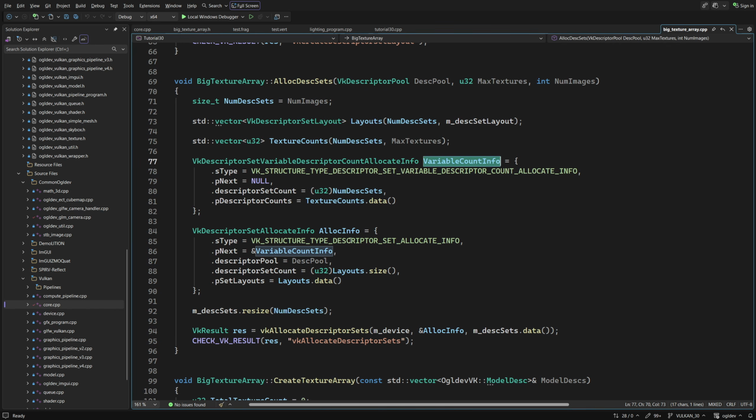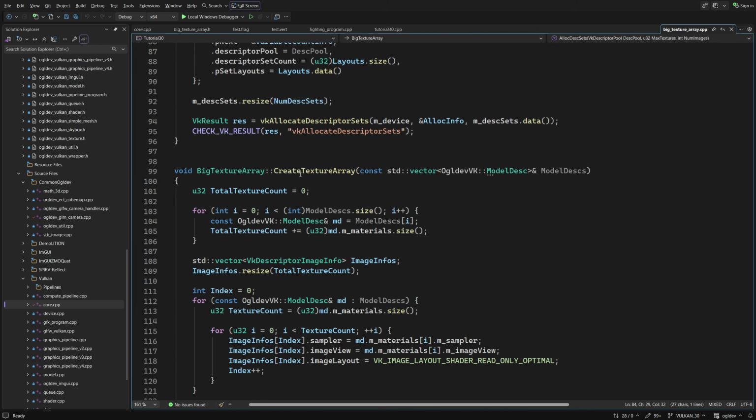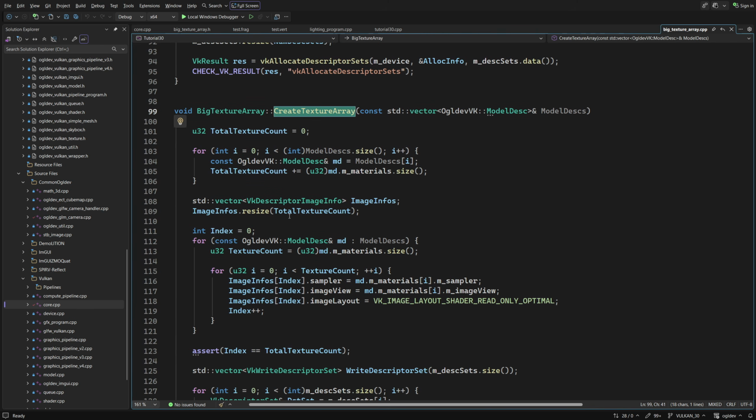This structure is pointed to by the pNext pointer of the allocation info structure. Finally, we have the function that creates the texture array. This function takes a vector of the model desk structure. It goes over the vector and counts the total number of textures.